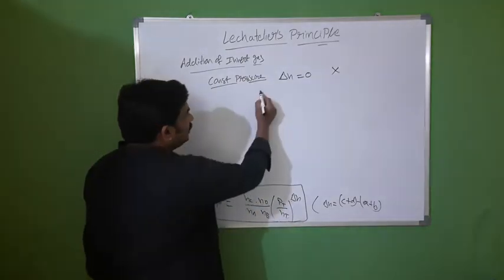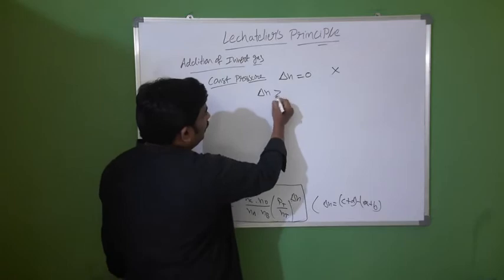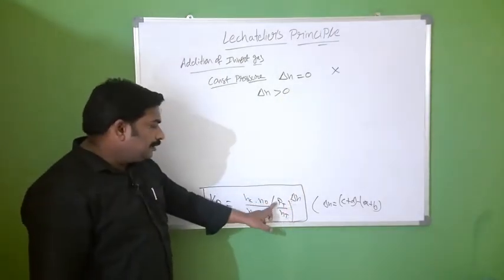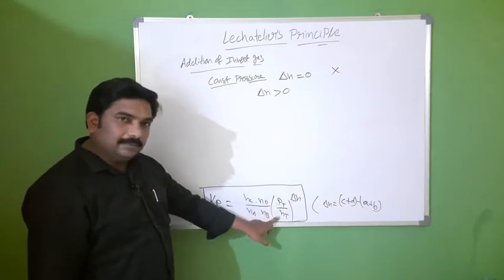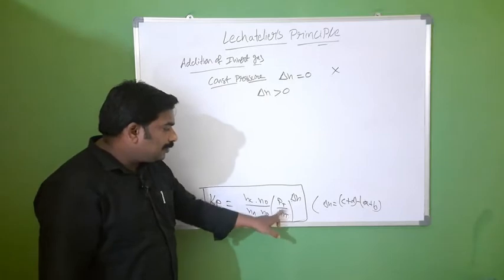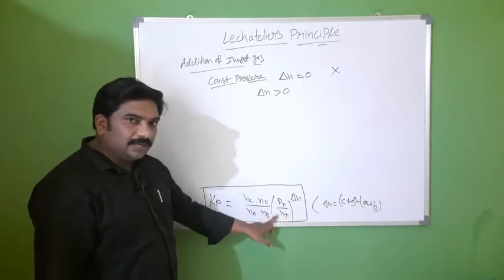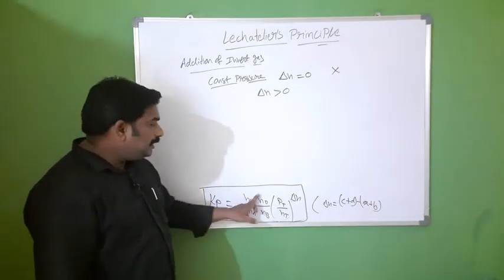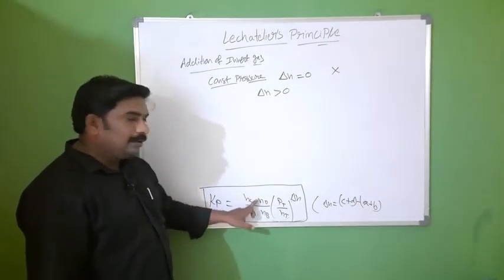If delta N is greater than 0, what will happen? In this term Pt by Nt, if you add inert gas, the total number of moles increases. So the denominator increases. To compensate, we have to increase the numerator, so C and D will increase.